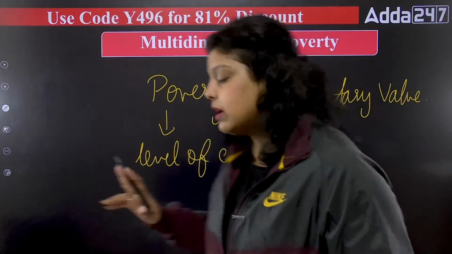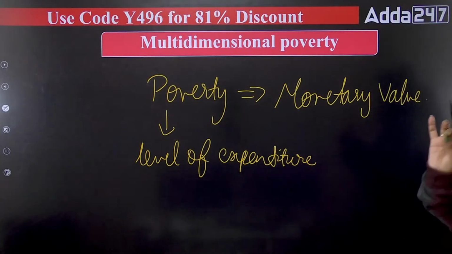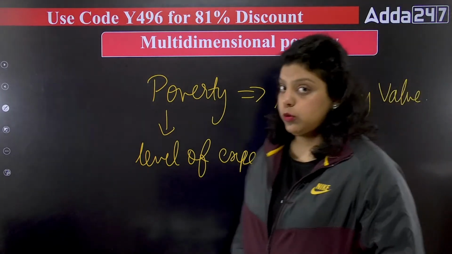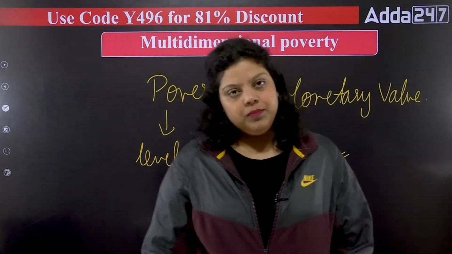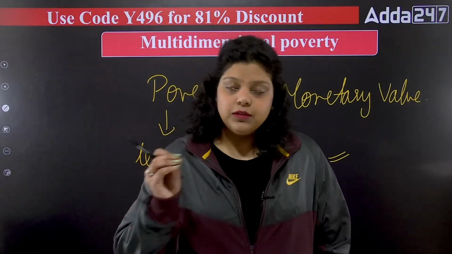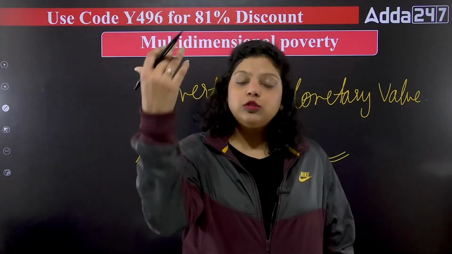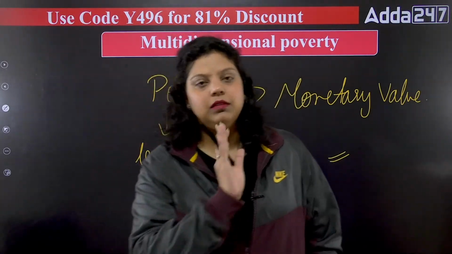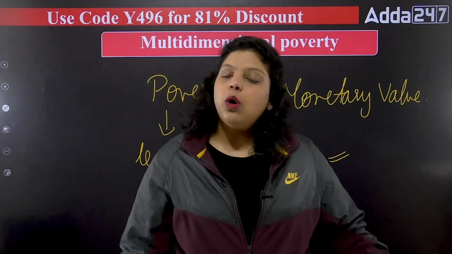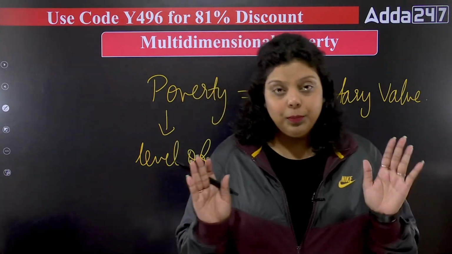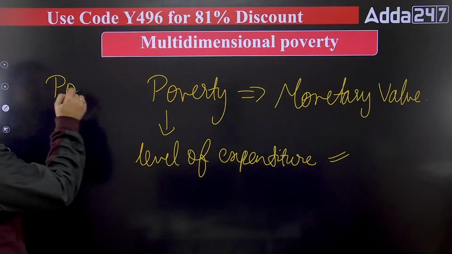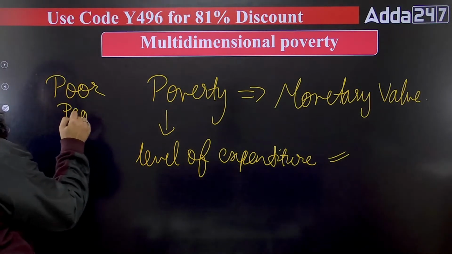They always used to give us a level of expenditure. Like if you are able to spend this amount of money, then you are not poor. If you are not able to spend that amount of money, then you are poor. So always we have studied poverty in a monetary form, that if the person has this much money to spend on his or her basic needs, then that person will not be poor. And if he or she doesn't have that money, then that person will be poor. So always we have seen poverty in monetary value. But after a certain while, we have said that the poor people are not only facing the issue of not having money.